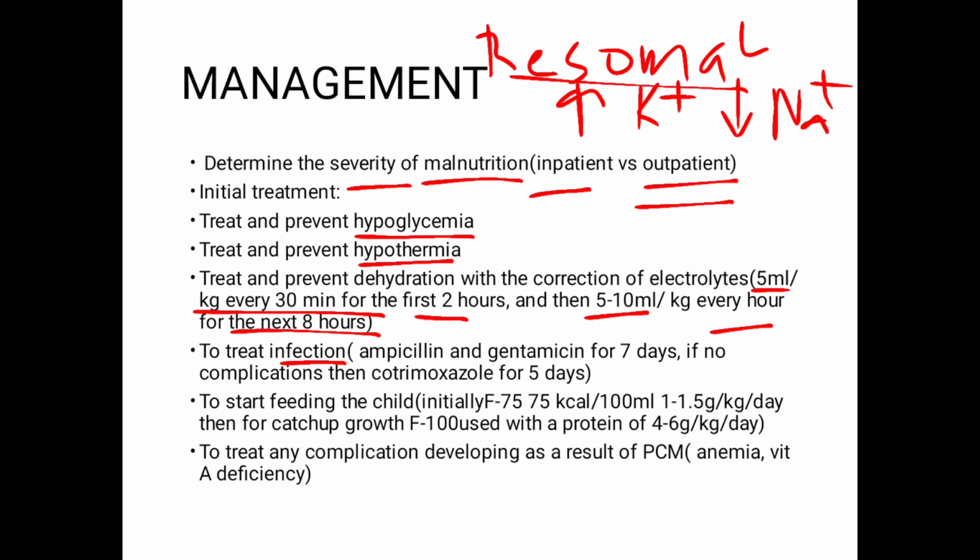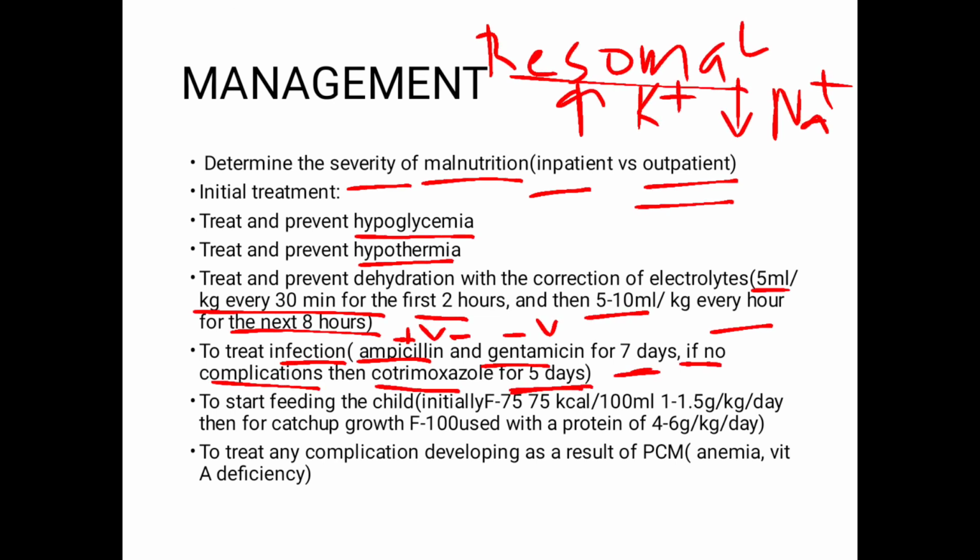Now the infections. So broad spectrum antibiotic coverage: we have got ampicillin to cover the gram positive organisms, gentamicin for gram negative. It is usually given for 7 days if there is a complication present. If there is no complication present, then cotrimoxazole is given for 5 days.